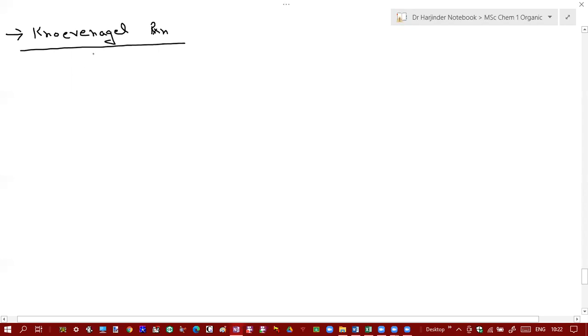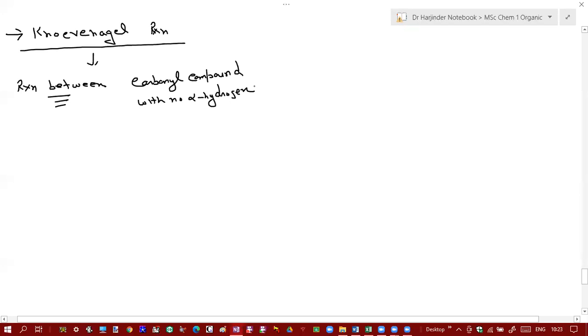Here you carry out a reaction or condensation between a carbonyl compound, which has a C double bond O group, with no alpha hydrogen.